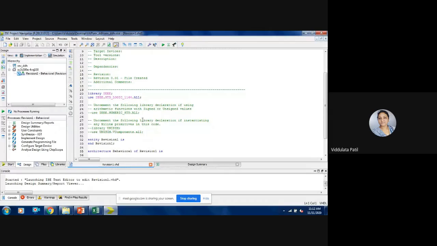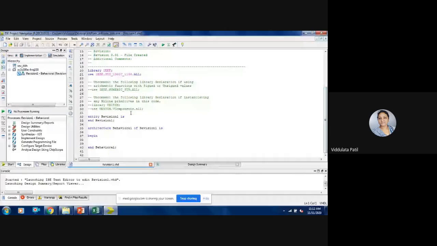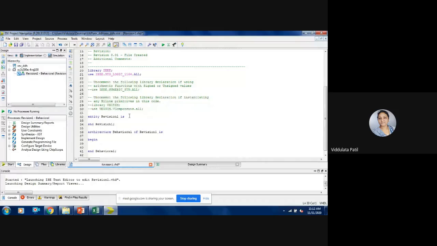Okay, and then after that we have the entity section and an architecture. Okay. So let us take one simple example. We want to write a program for an OR gate. Okay? So a 2 input OR gate. So that means how many inputs will be there for that gate?